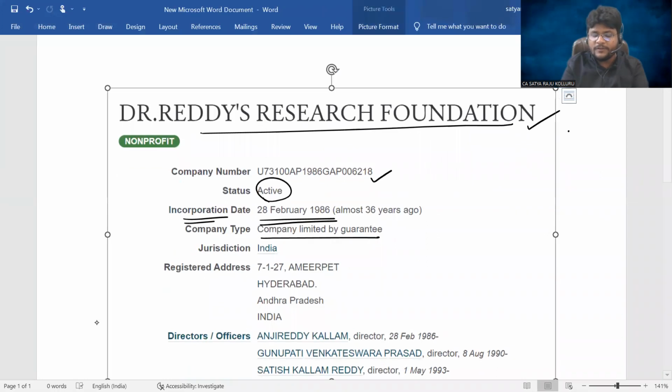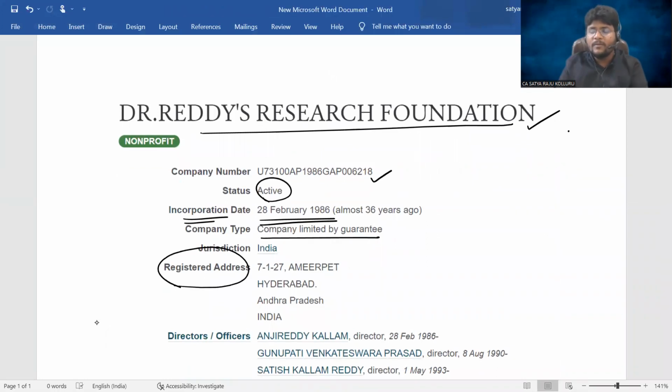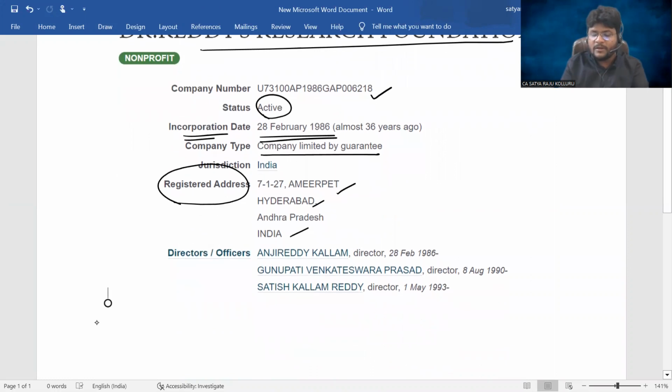The registered office of the company means the address given at the time of incorporation, which was in Ameerpet, Hyderabad, Andhra Pradesh, India. Directors or officers were given. Anji Reddy is actually the managing director of the entire Reddy's group. Some other directors' information is also given.